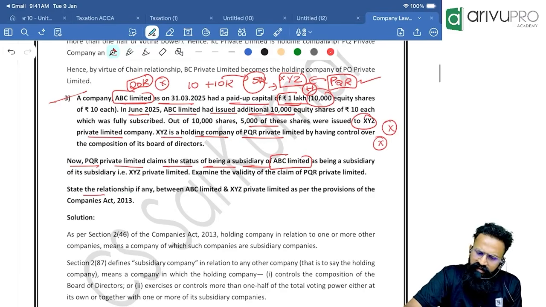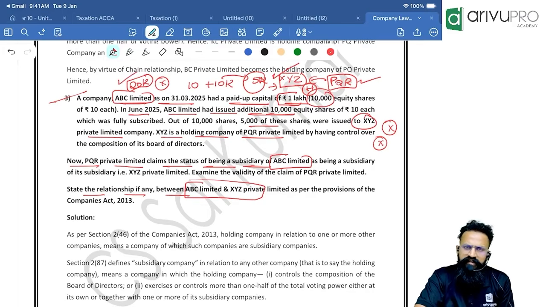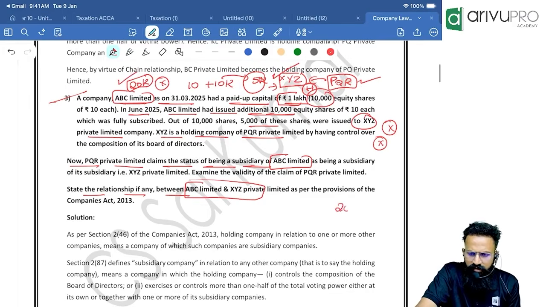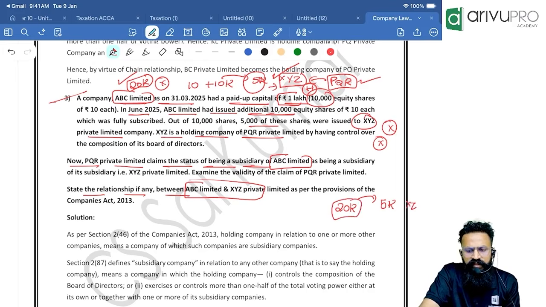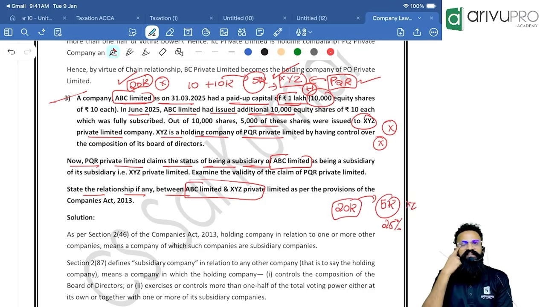Okay, state the relationship, if any, between ABC Limited and XYZ Private Limited. They are asking you, what is the relationship between XYZ Limited and ABC Limited? ABC Limited totally has 20,000 shares. In this, 5,000 shares are given to XYZ Limited. Correct? That means how much? Out of 100%, 25% is given to XYZ. Then what is the relationship between ABC and XYZ? ABC is an associate company of XYZ. That's the answer.